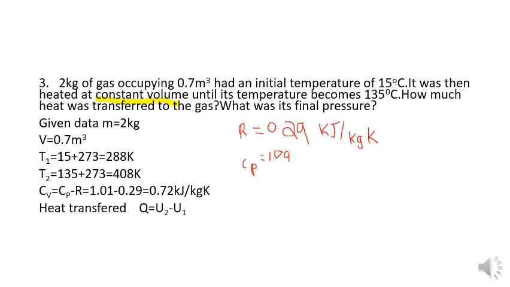We all know the heat transfer is nothing but the change in internal energy. So the change in internal energy is equal to m Cv (T2 minus T1). We know the m value, the Cv value and T2 minus T1. By doing the calculations we will get 172.8 kilojoules.